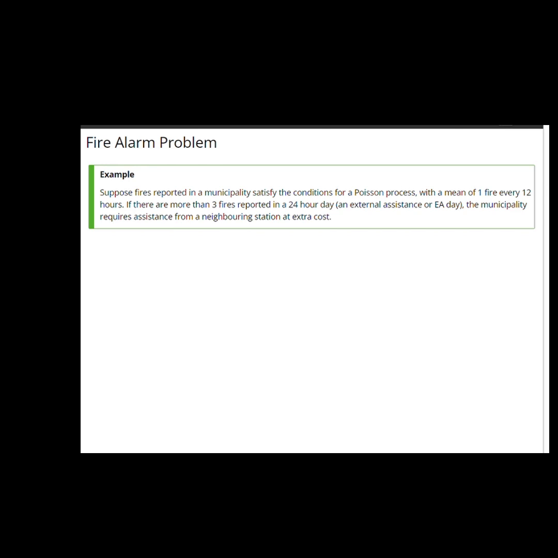Suppose fires are reported in a municipality under the conditions of a Poisson process with, on average, 1 fire every 12 hours. If there are more than 3 fires reported in any 24-hour day, we'll call this an external assistance day, an EA day, because under these circumstances, the municipality requires assistance from a neighboring station, and there'll be some extra cost attached to that. The question is, what's the probability that this will happen on more than 60 days in a given 365-day year?